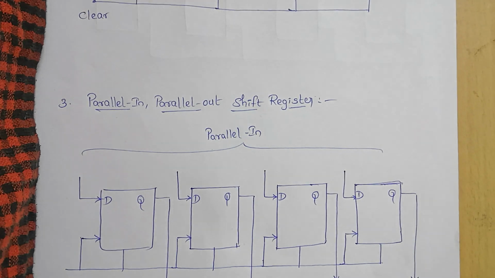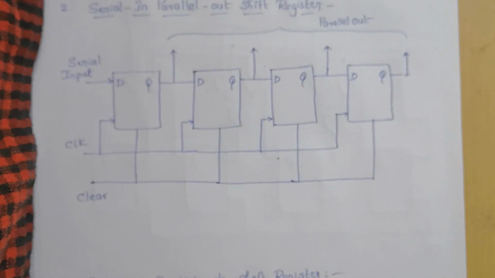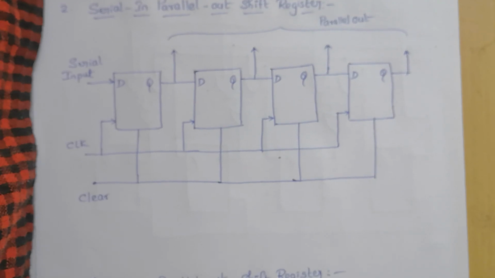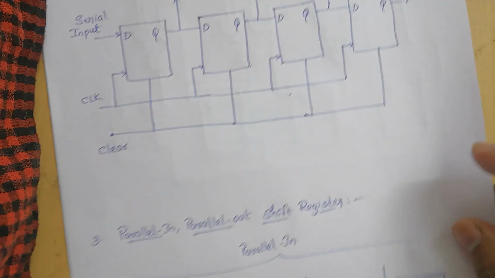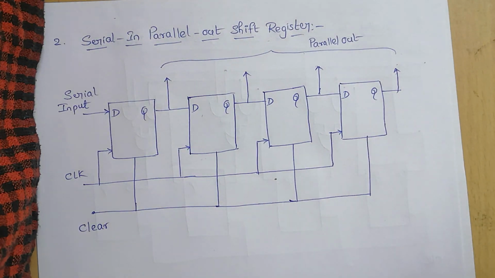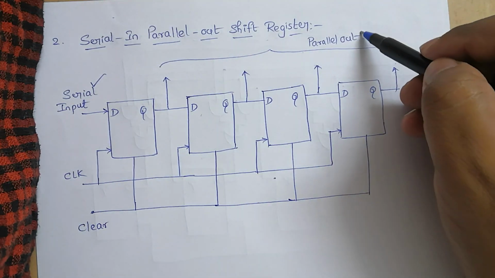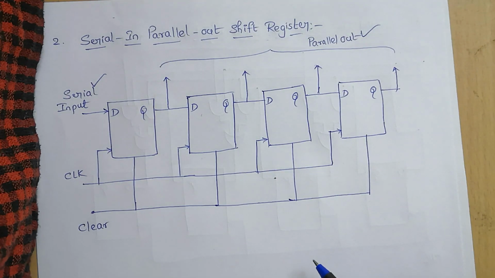Let us see the second type of shift register, which is nothing but the serial in, parallel out shift register. In this shift register, which allows serial input just like the previous one, it produces a parallel output. So we apply serial input and it produces parallel output. This type is called the serial in, parallel out shift register.